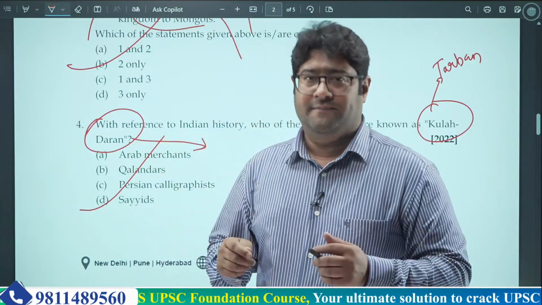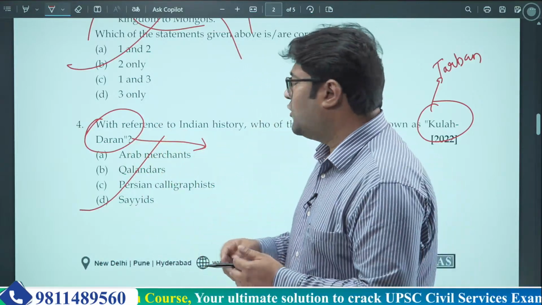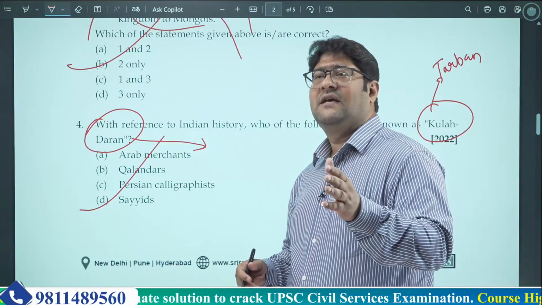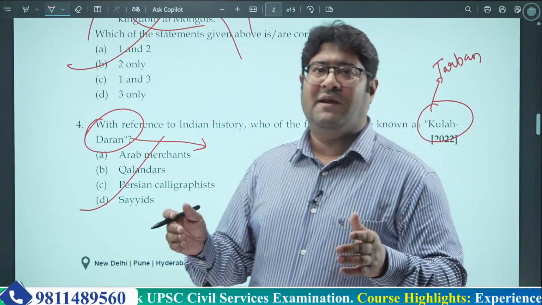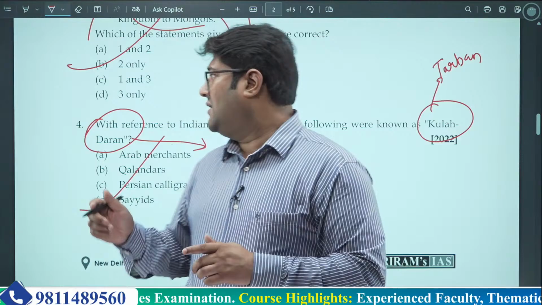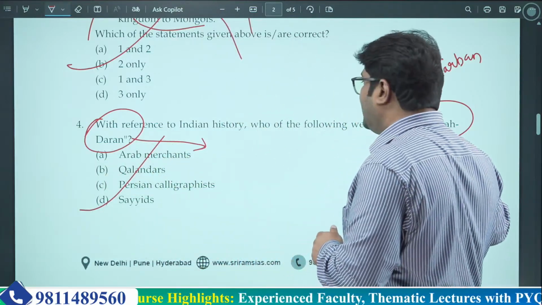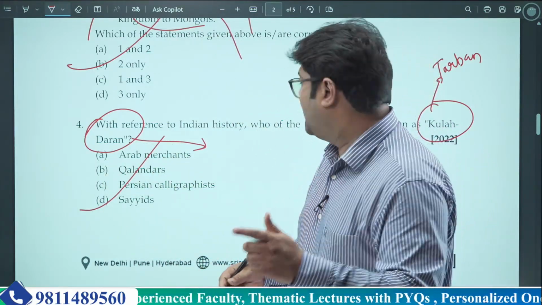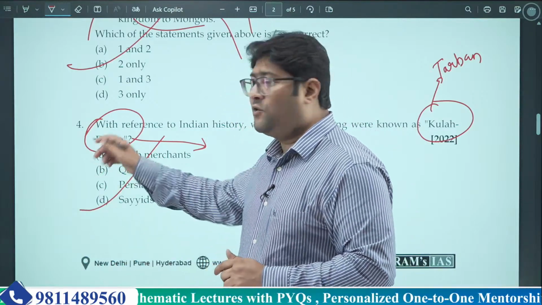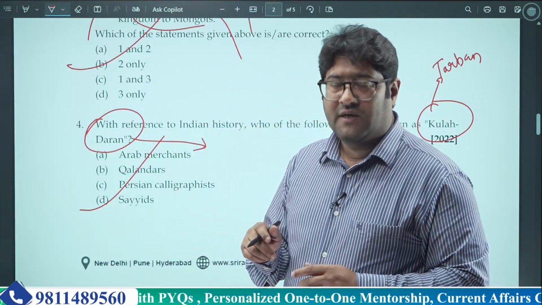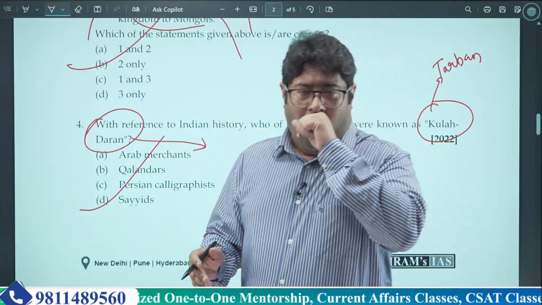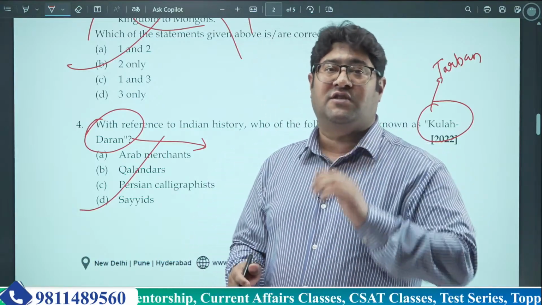So just to have a distinctive feature about their own genealogy, they wear a particular turban. It's a very beautiful turban. You might have seen in various places, in various Islamic processions, that some people are wearing this kind of turban. So that's why these people are known as Kuladaran, turban wearers. So Sayyids is the right answer to this particular question. Fine. These kind of terms are very, very important. You need to take care of such terms.